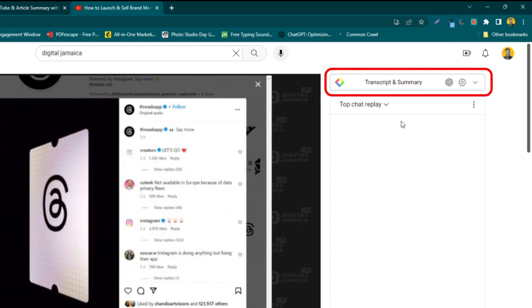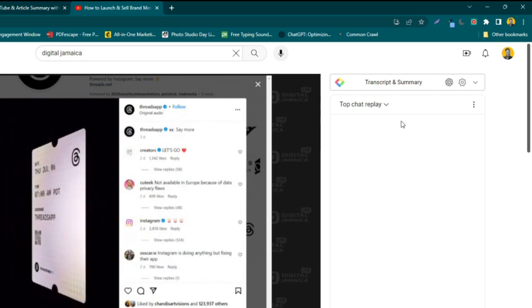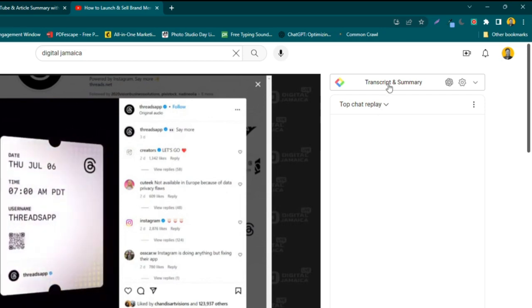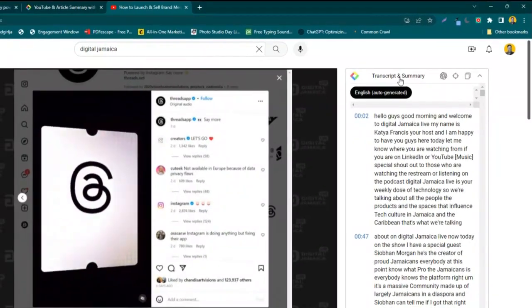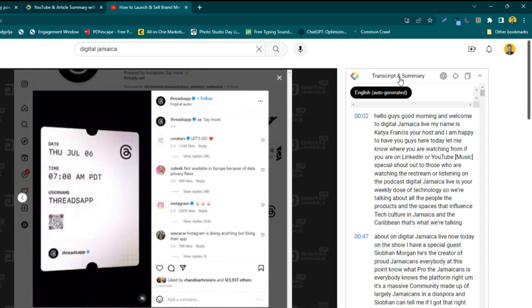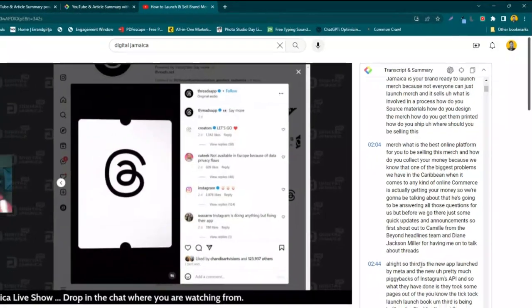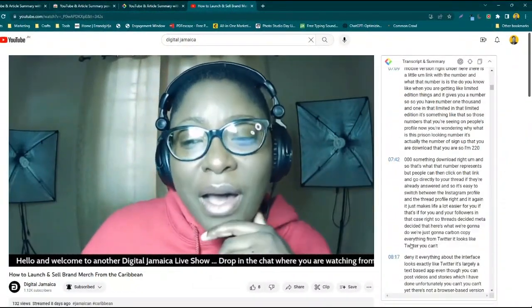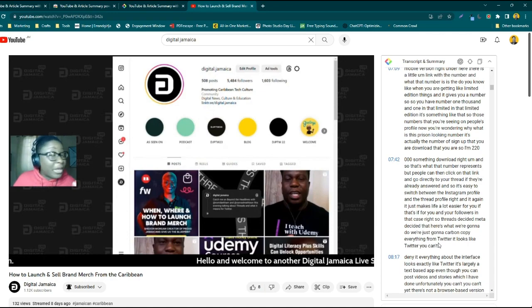Now, guys, this only works on a browser. It doesn't work on your mobile, right? So all I have to do is click transcript and summary, and it's going to transcribe the video right there on YouTube. You don't have to click away and do anything else yet, okay? And if I should click on any of the timestamps, it will take me to that section of the video so I can follow through the conversation while it's actually happening in the video, which I think is pretty cool, right?